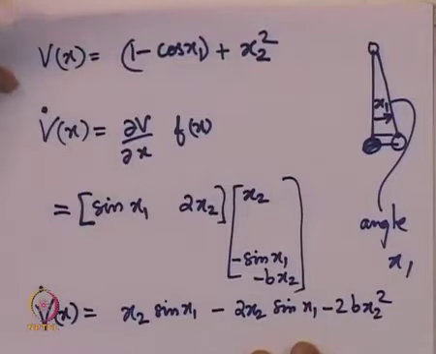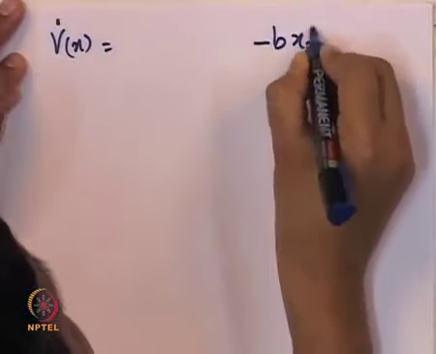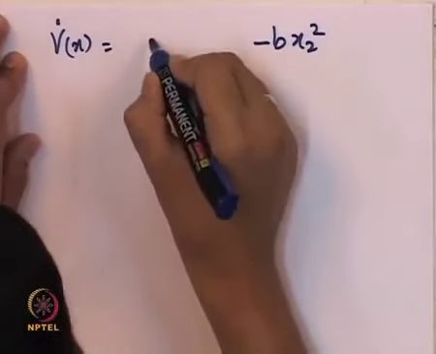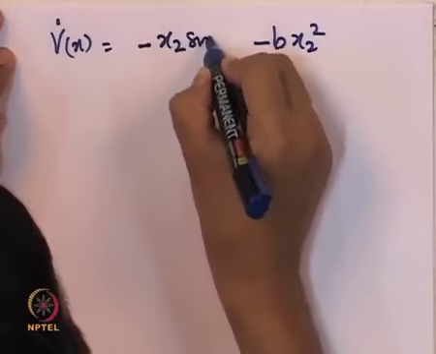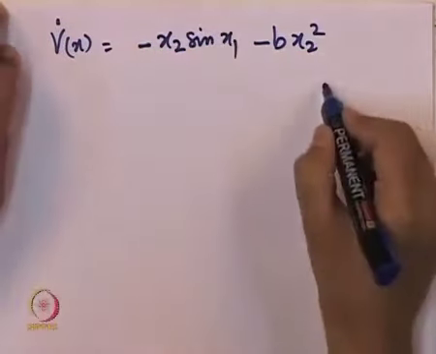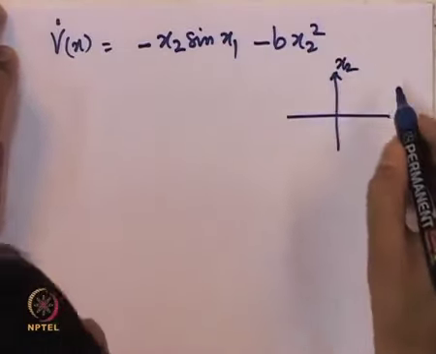So is this quantity positive or negative? That is the next thing we will investigate. So we got v dot of x was equal to, this term is well behaved, but the other term is, this is our x1, this is our x2.